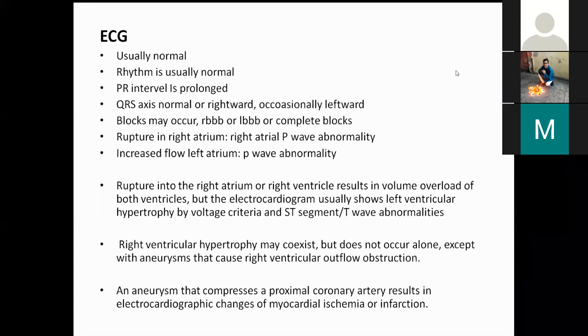Coming back to PDA, what other difference will be there on auscultation that we have discussed? It tends to peak around P2 and this does not. There will be multiple eddy click sounds also. Yeah, large PDAs can have multiple eddy click sounds and there will be features of left-sided volume overload.